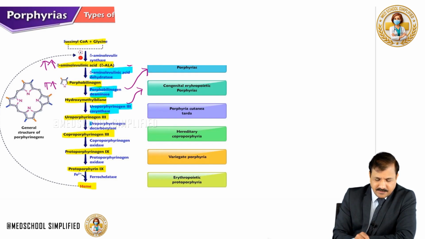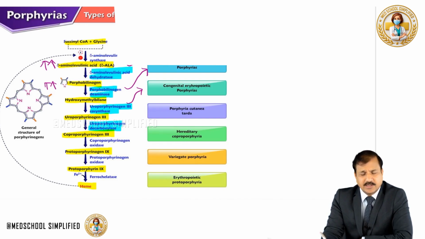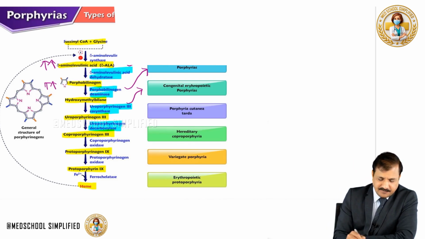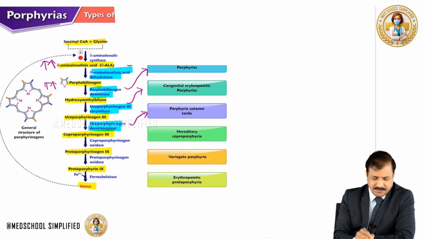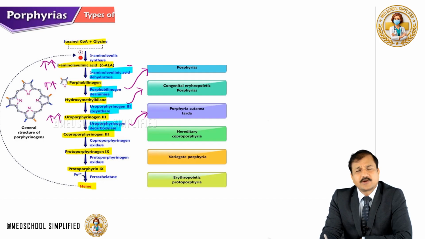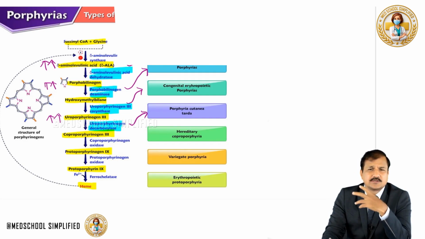Now, the fourth enzyme in the pathway is uroporphyrinogen decarboxylase, which is converting uroporphyrinogen 3 into coproporphyrinogen 3. So deficiency in this enzyme will give rise to porphyria cutanea tarda, and that means there will be a rise in uroporphyrinogen 3 molecules, and these can later be oxidized into uroporphyrin molecules, and all that will give rise to photosensitivity.